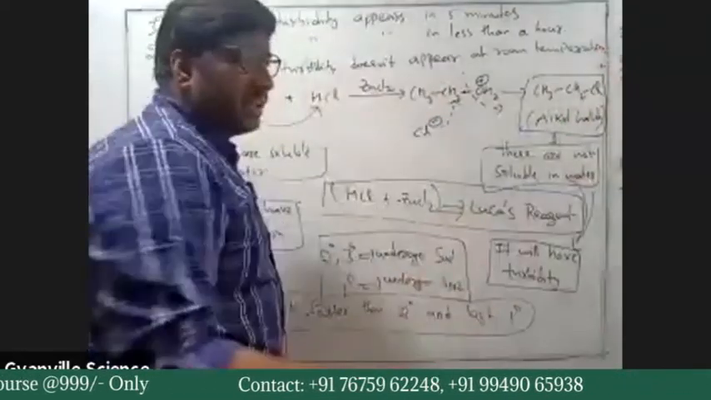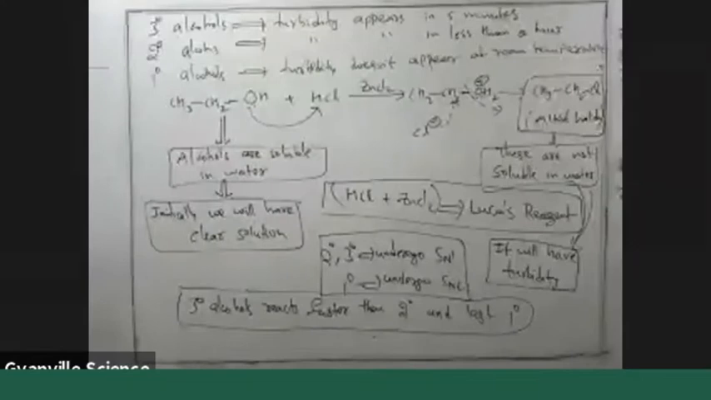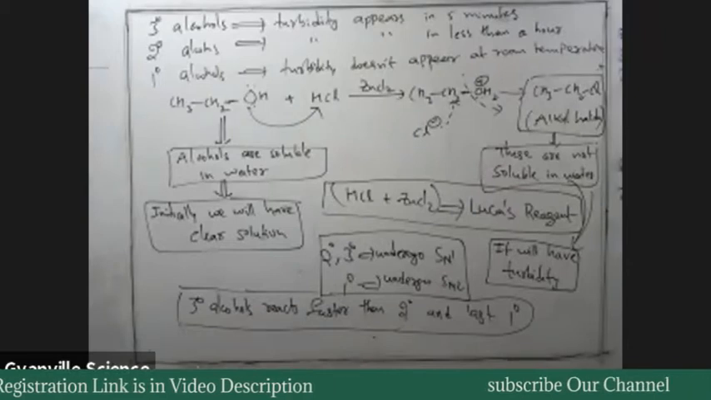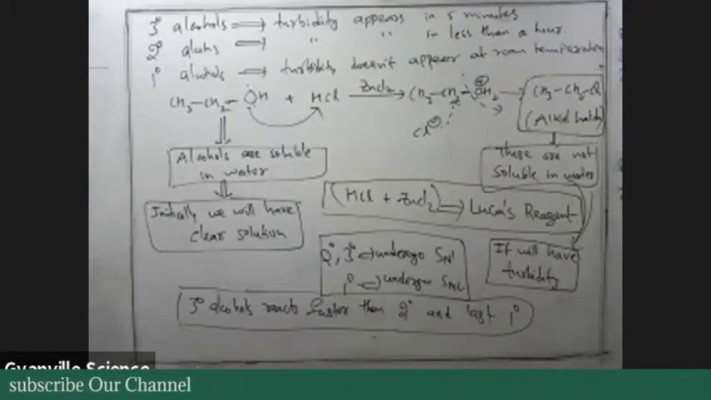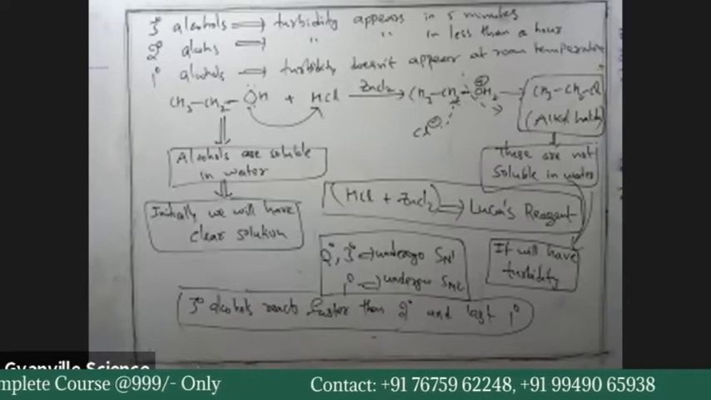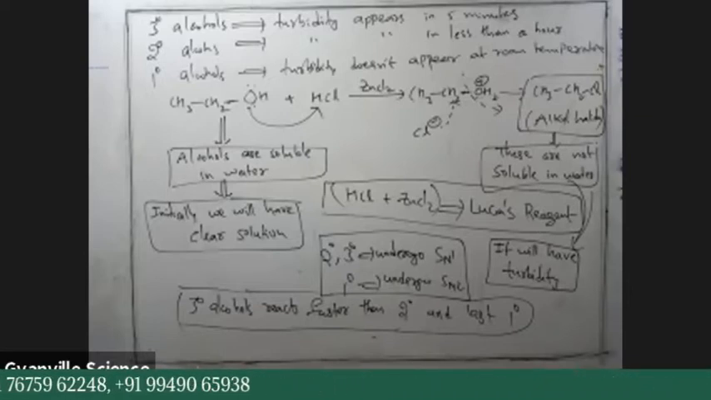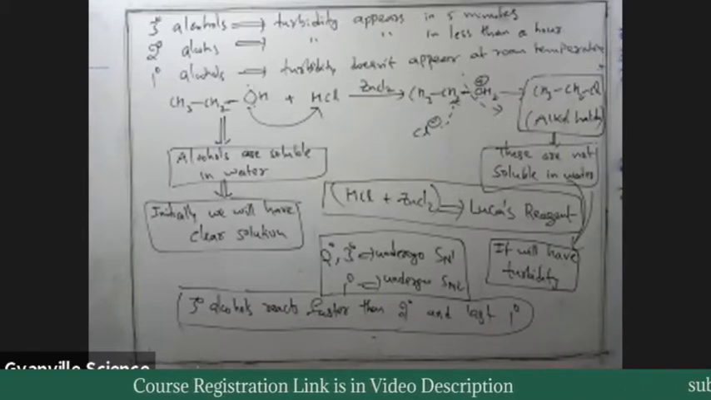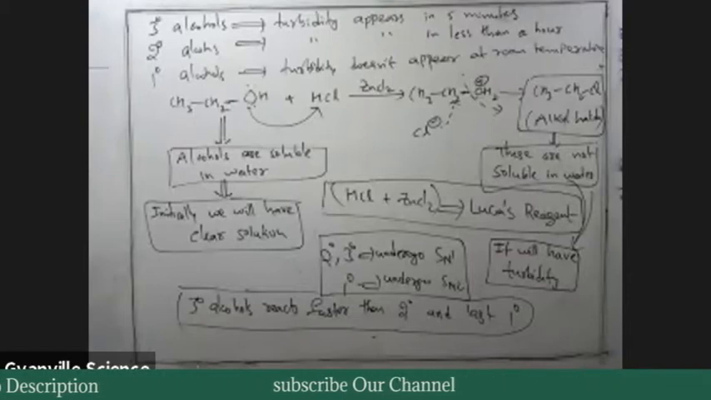Why do we need to heat? Because when you heat, you are giving thermal energy. Yes or no? When you are giving the thermal energy, what will happen? The velocity of molecules increases. So when velocity increases, the product formation increases, that is, the rate of reaction increases. Yes or no? We have studied in chemical kinetics that with increase in temperature, the rate of the reaction increases. Do you understand this or not?